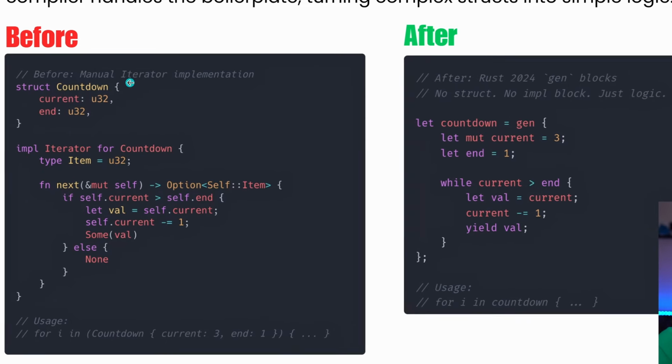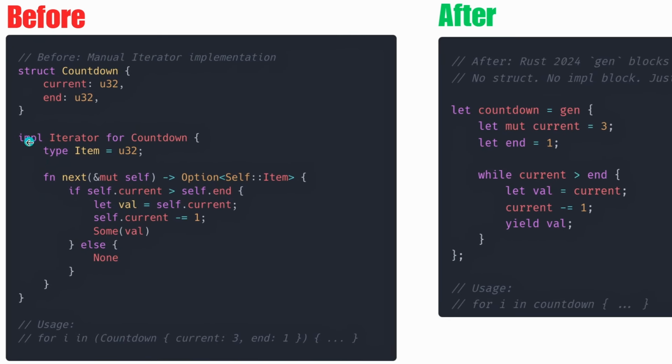We have this manual iterator implementation. We implement this iterator for this Countdown, and then we have this function next. Have you ever done this as an exercise? I've done this multiple times. Function next, which returns an Option. An Option can be Some or None. And then if self.current is greater than self.end, we return the value.